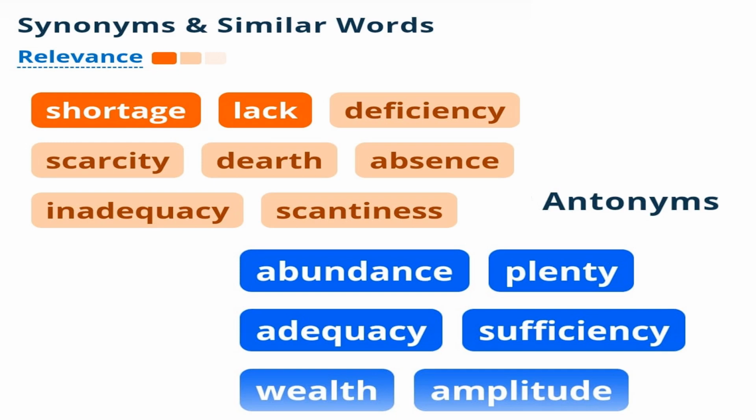Now, what are the antonyms for the word paucity? The antonyms for the word paucity are abundance, plenty, adequacy, sufficiency, wealth, and amplitude. What does the word paucity mean? It means that something is not readily available. It means that something is scarce. When something is easily available, it will be the antonym of the word paucity. The words abundance, plenty, adequacy, sufficiency, wealth, and amplitude all have the same meaning of being readily available. So these words become the antonyms of the word paucity.